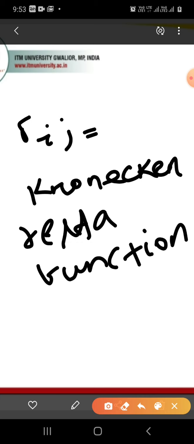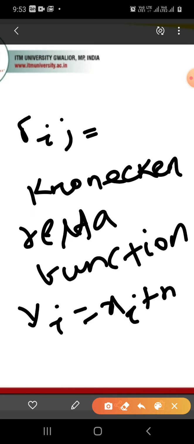The coefficient of the output can be expressed as yi is equal to xi plus ni. In this expression, ni is Gaussian with zero mean and variance sigma square.